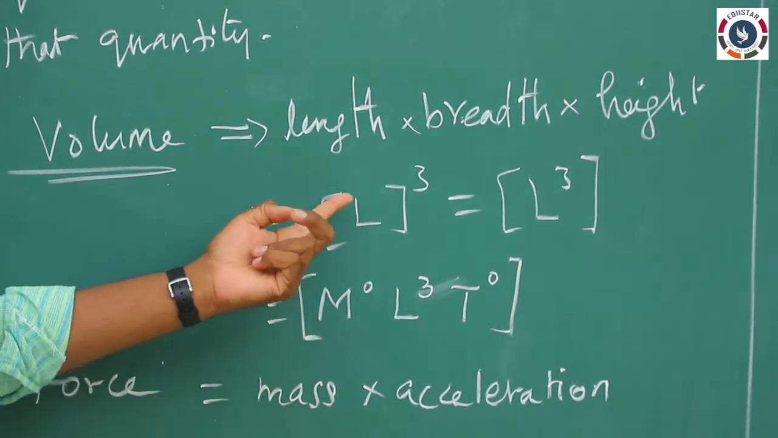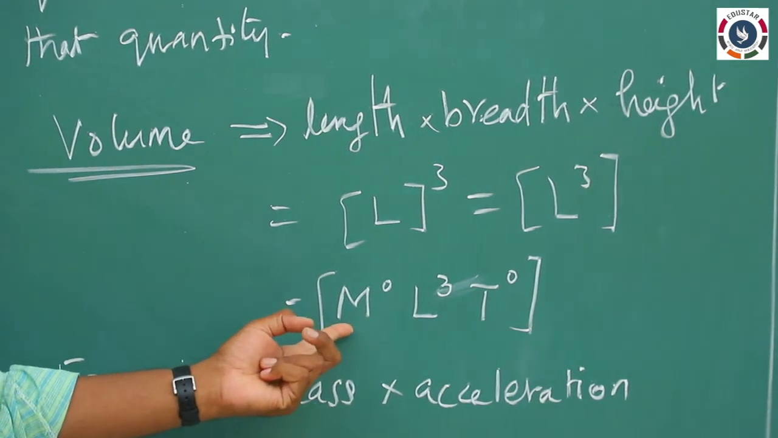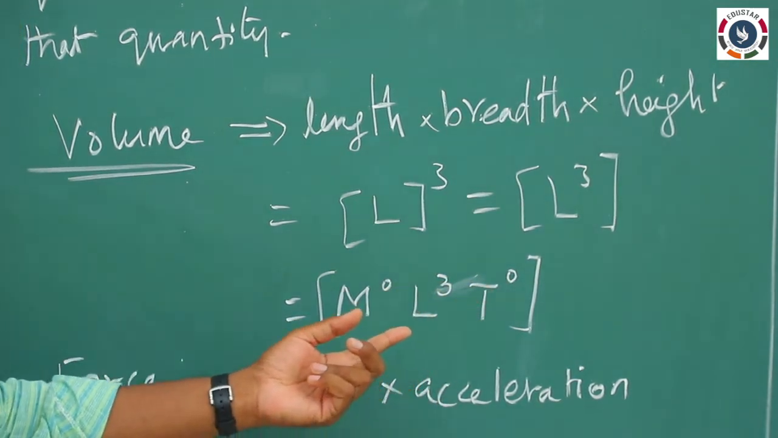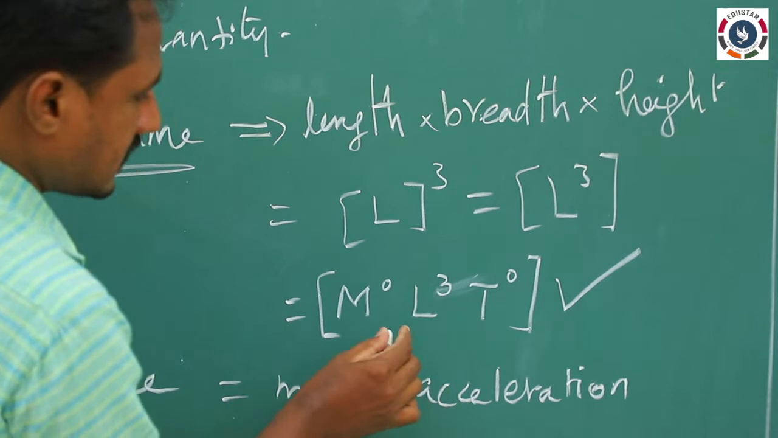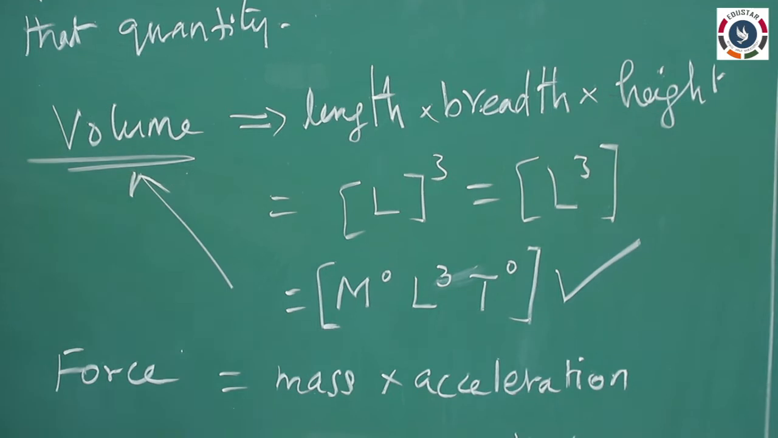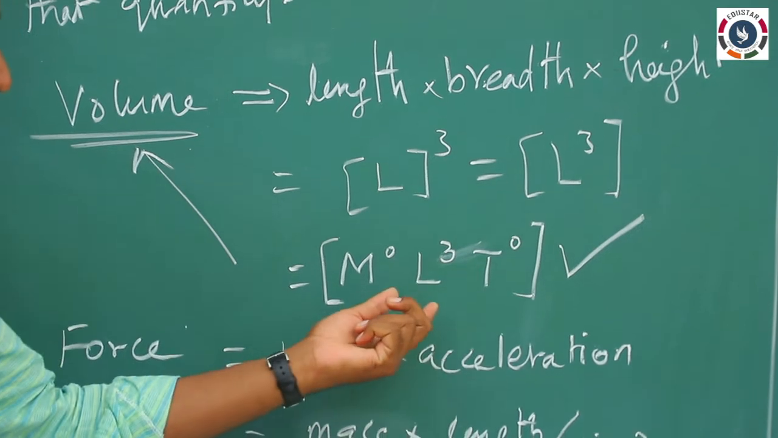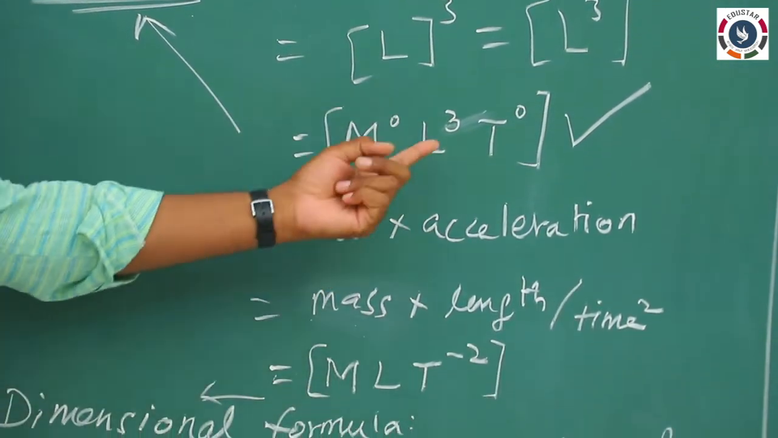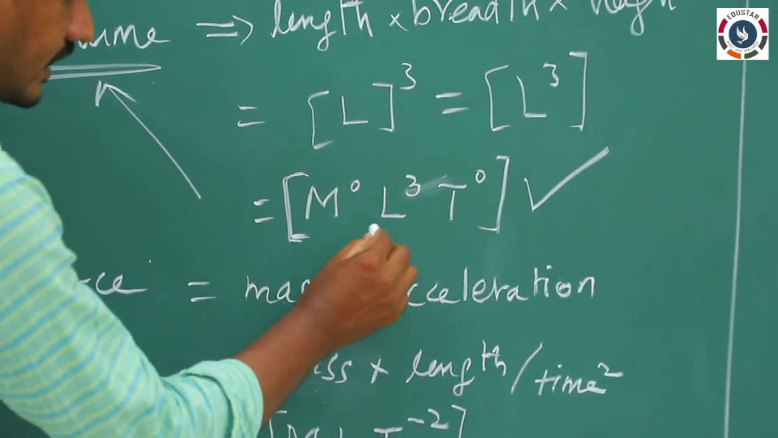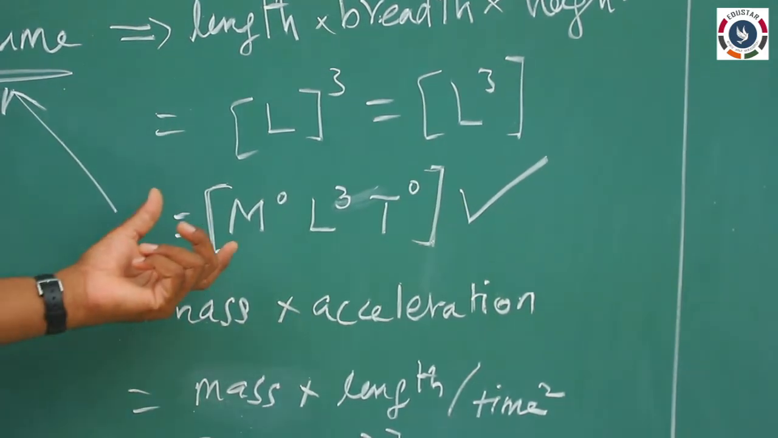So, we can write within the square bracket M power 0, which means 0 dimensions in mass, 3 dimensions in length and 0 dimensions in T. Totally it represents the dimensional formula for volume. The MLT represents the dimensions of the physical quantity volume. M is 0, T is 0, only L cube, or 3 dimensions of length, gives volume. The entire representation of LMT within the square bracket is called the dimensional formula.